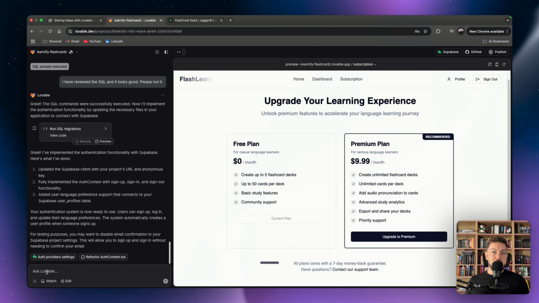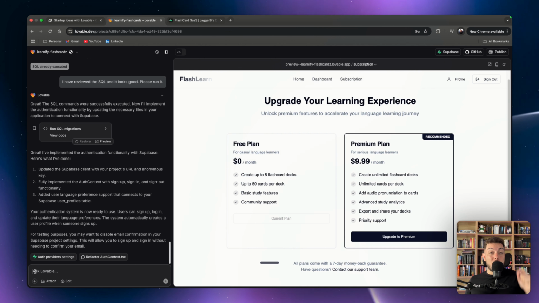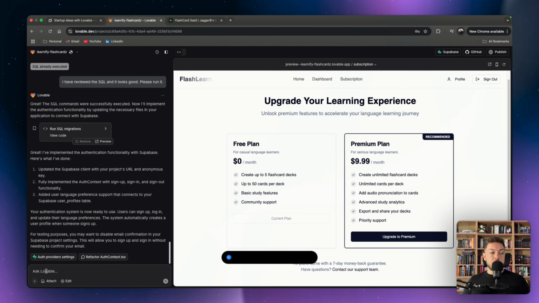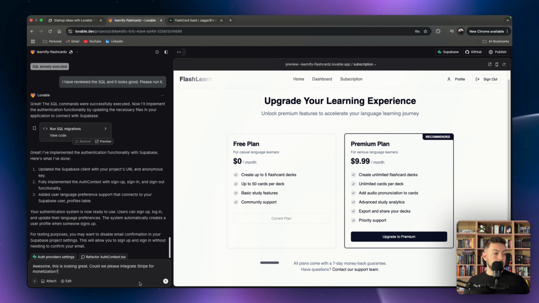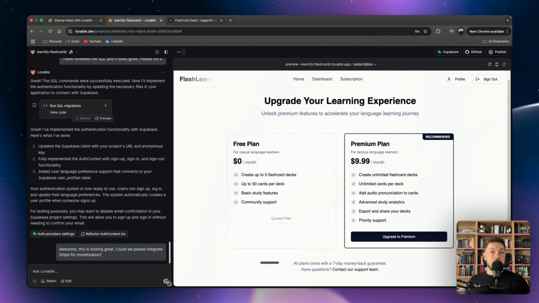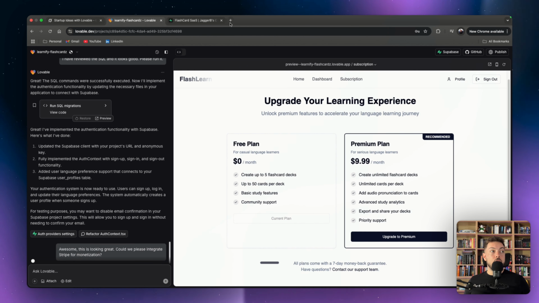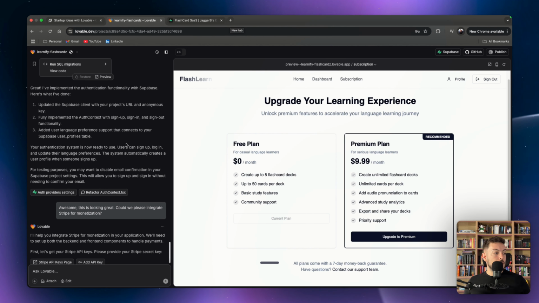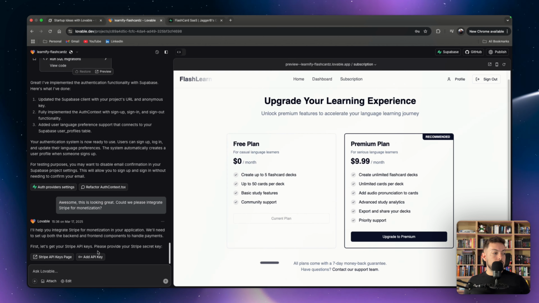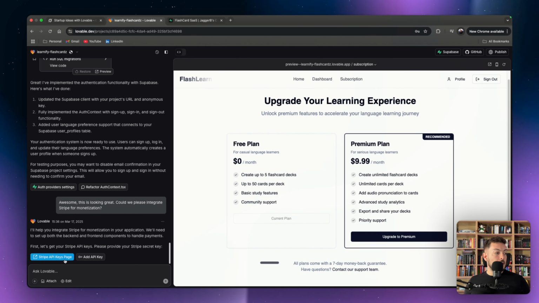So easiest way to do that is with Stripe. Easiest way to do that is just to come to Lovable. Awesome. This is looking great. Could we please integrate Stripe for monetization? Cool. So I'm going to do that. I'm just telling it I want to integrate Stripe. We'll then have to go and open up Stripe and create a test account on Stripe and then link the two with an API key. So you'll see here, let's first get your Stripe API keys. Please provide them. And I will jump back now.